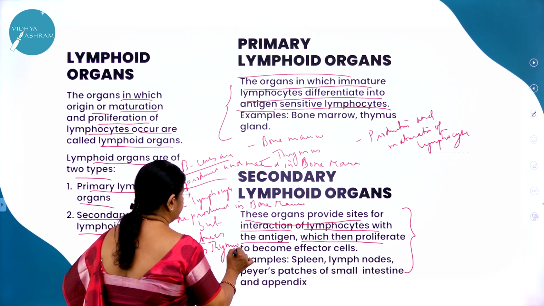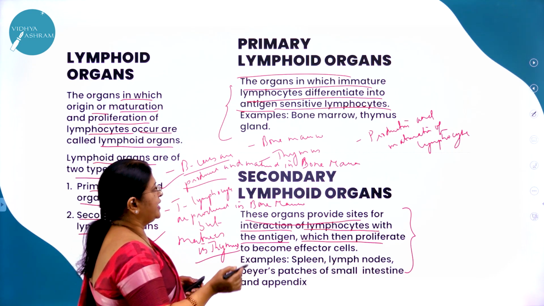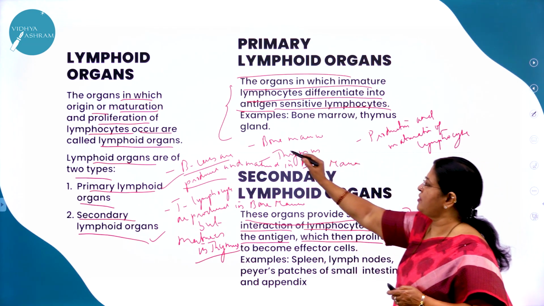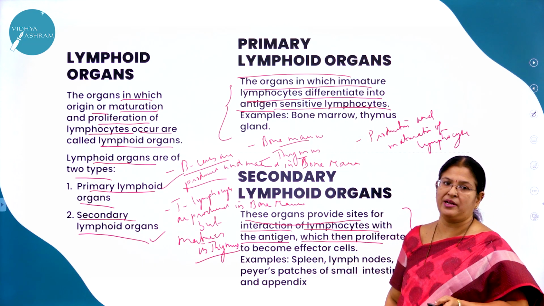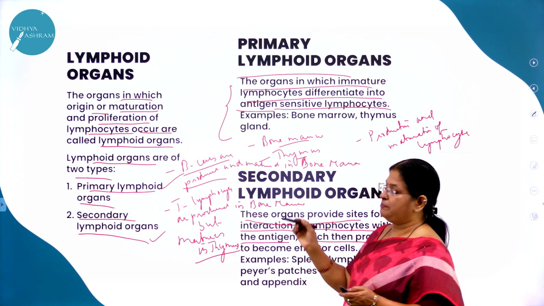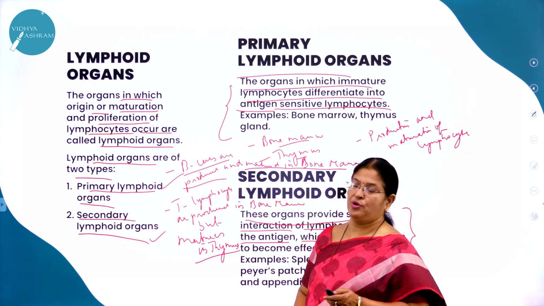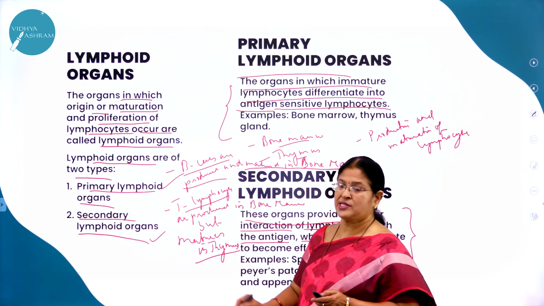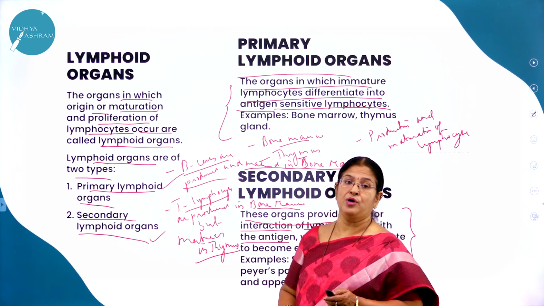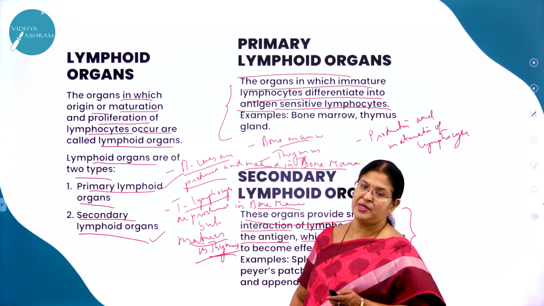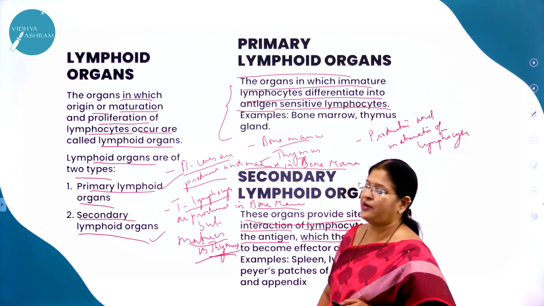See the difference here. So as I said, the production and the maturation of lymphocytes will take place in bone marrow and thymus in case of primary lymphoid organs. The B lymphocytes are produced and matured in bone marrow, whereas the T lymphocytes are produced in bone marrow, but the maturation takes place where? In the thymus. Such organs you call primary lymphoid organs.